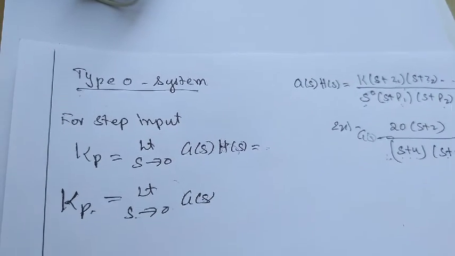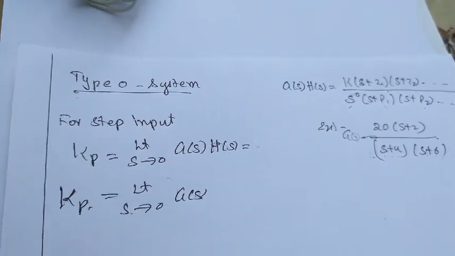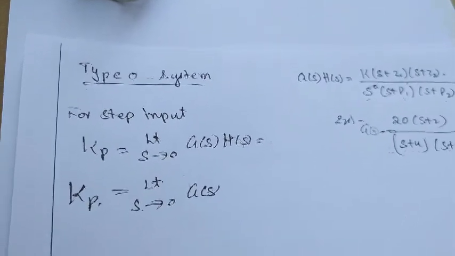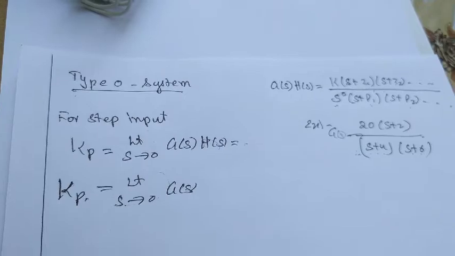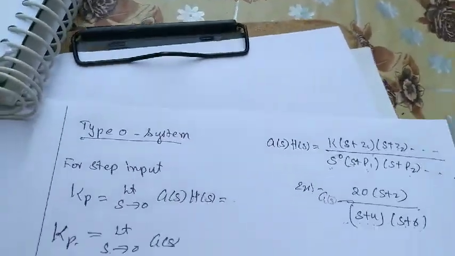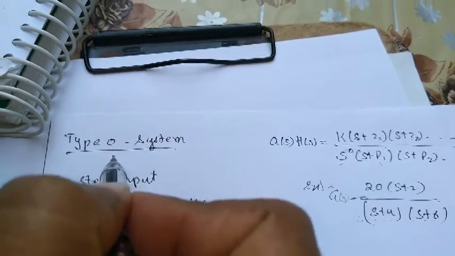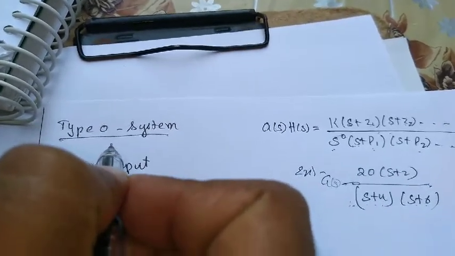Good morning everyone. Today we are going to discuss steady state errors and error coefficients for different types of inputs and different types of systems. So let us consider first type 0 system. So you know what is type 0? Type 0 means there are no poles at the origin.